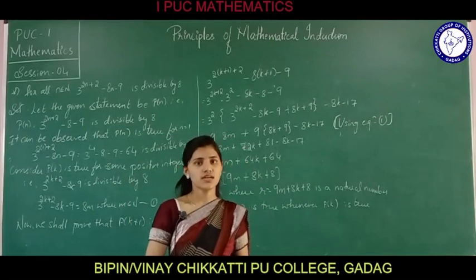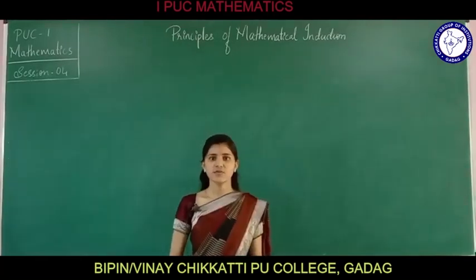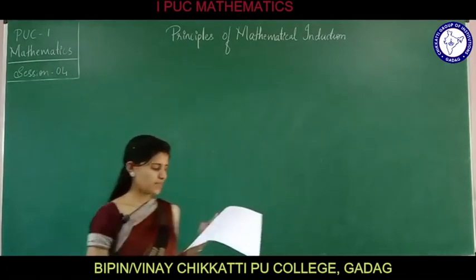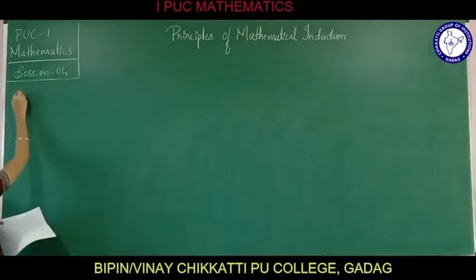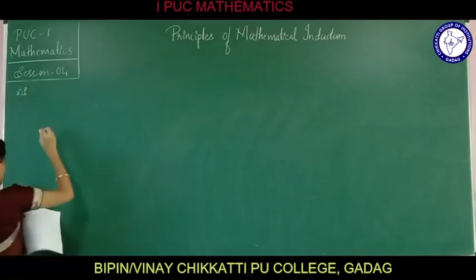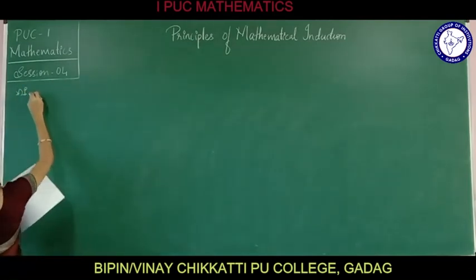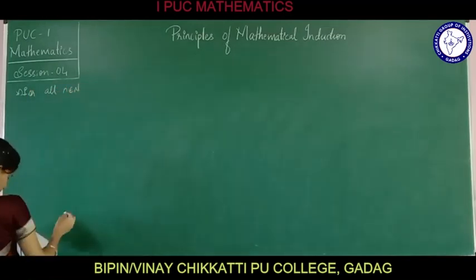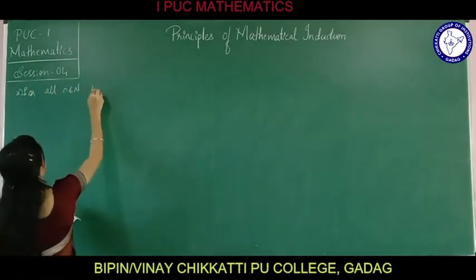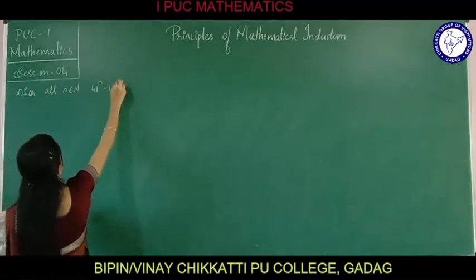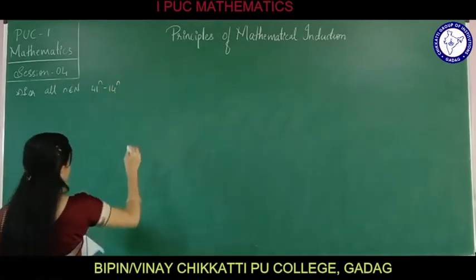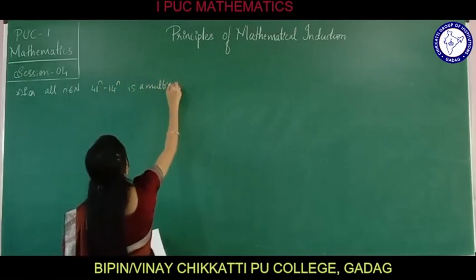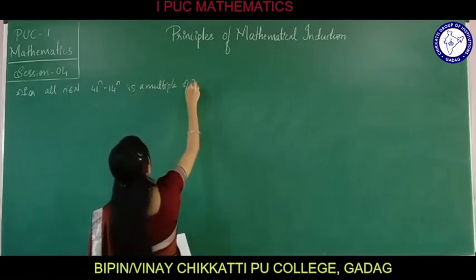Let us focus on the next problem. The next problem is, we need to again prove the following by using the principle of mathematical induction, that is, for all n belongs to N, 41 raised to n minus 14 raised to n is a multiple of 27.